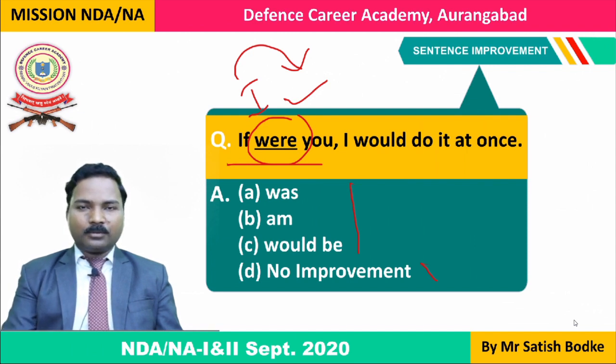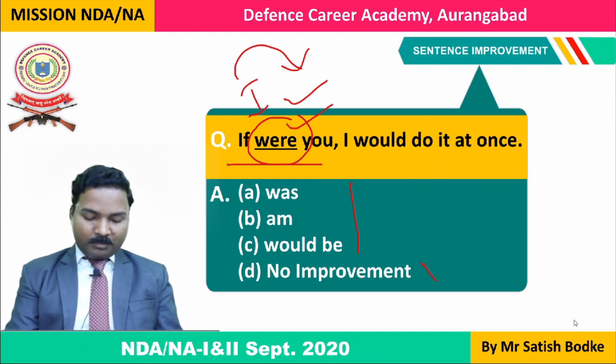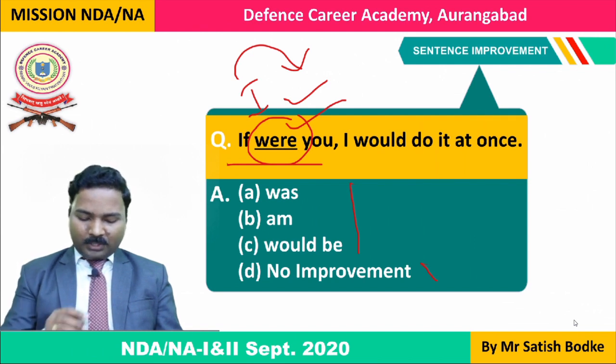But in this situation, the condition is untrue. If I were the prime minister, अगर आप कहते हो मैं अगर प्रधानमंत्री होता, तो this is an untrue condition. This is just a supposition. When we are talking about untrue condition, we use the verb in plural, and this is also in past tense. So there is no need of improvement. So your answer will be D.